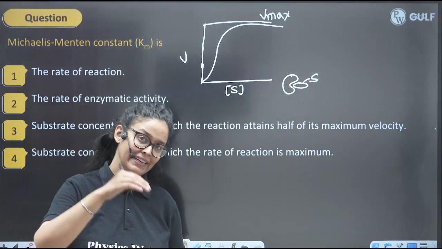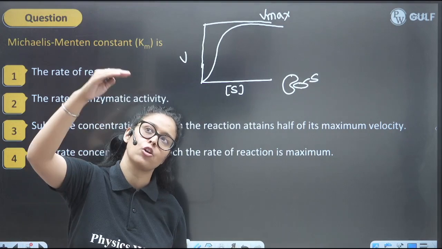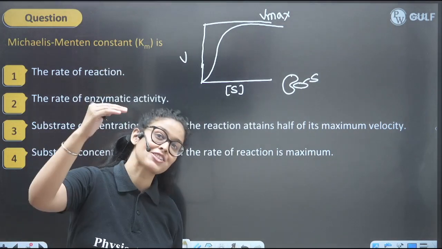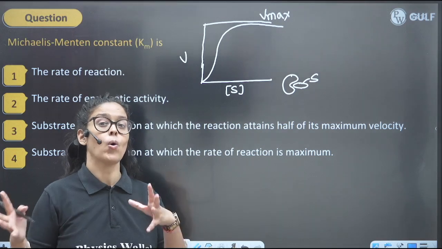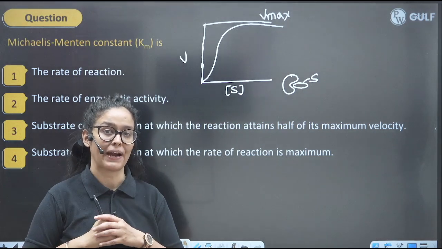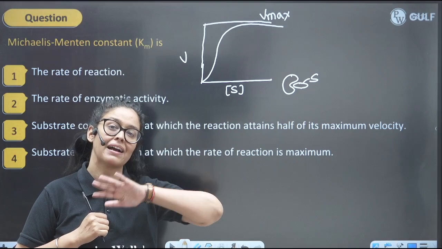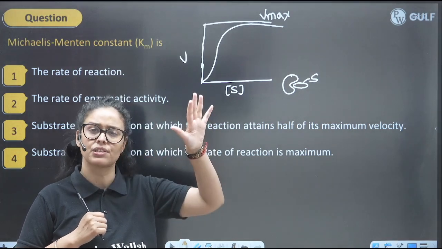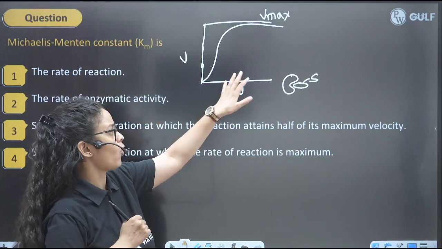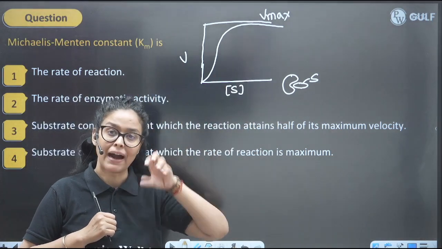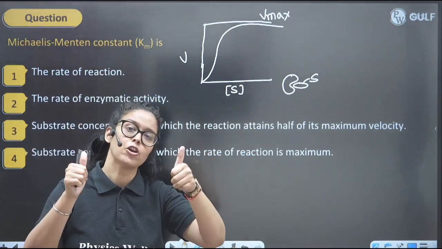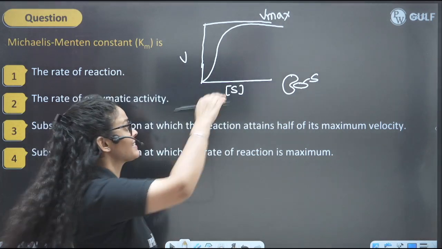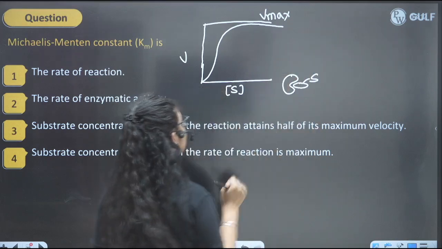As we increase the substrate level, first of all velocity will go up, the rate of reaction will go up. But once all the active sites of the enzymes are occupied, once the maximum velocity is reached, no matter how much substrate you add, velocity cannot be increased. So at the maximum level it goes into saturation.